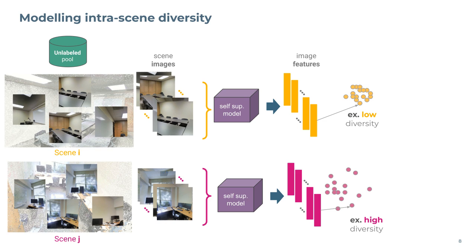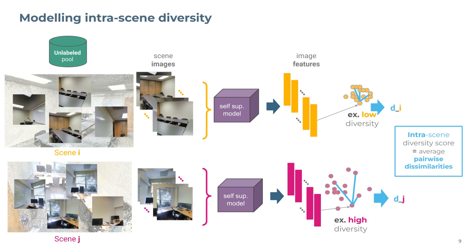Here we show the diversity calculation on 2 example point cloud scenes I and J. We utilize all 2D images for each scene to extract self-supervised features. Then we calculate the average pairwise feature dissimilarities for each scene. If a point cloud scene contains a variety of objects, we expect it to have a high intrascene diversity.